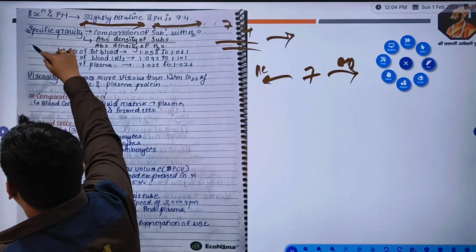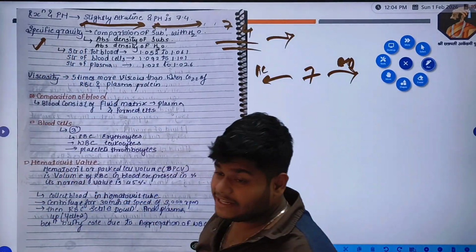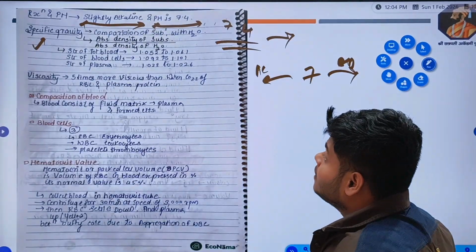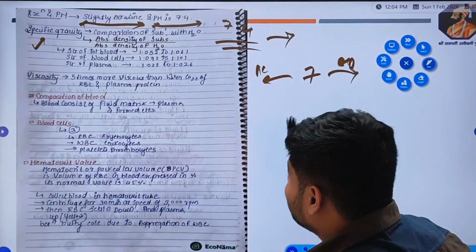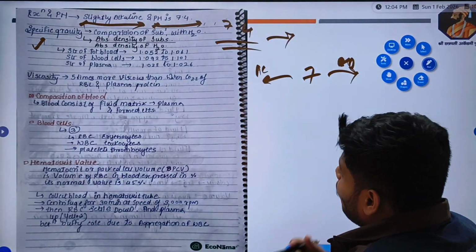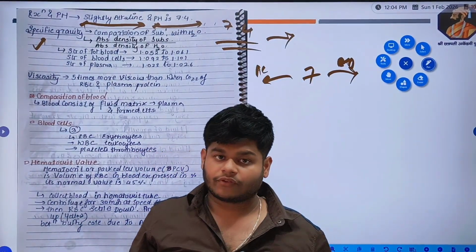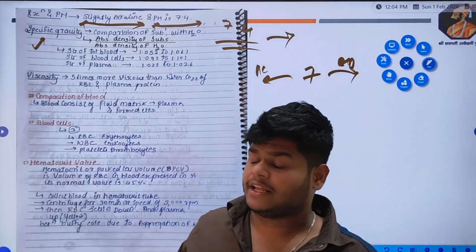What is meant by specific gravity? Specific gravity is nothing but a relative gravity. It's a relative density. When we compare any substance with the absolute density of water, it is called specific gravity.